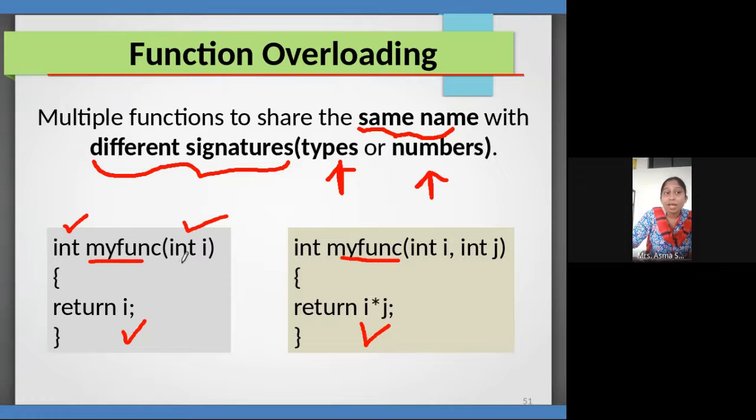Number means what? Here one parameter is passed, here two are passed. I can pass 3 parameters. So the compiler is able to understand this my function is different and this my function is different.